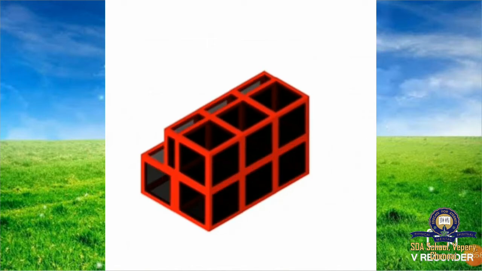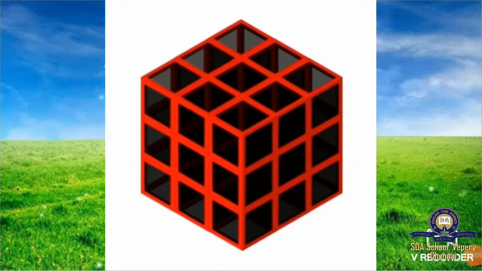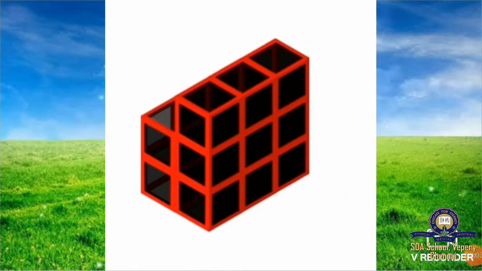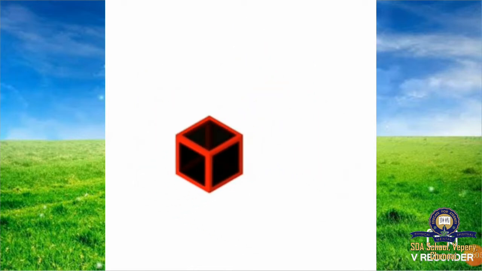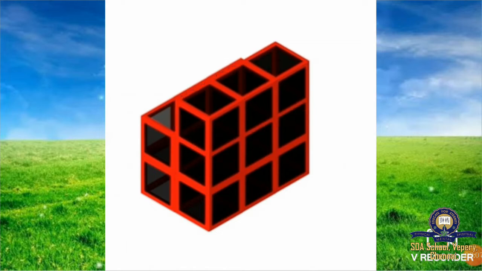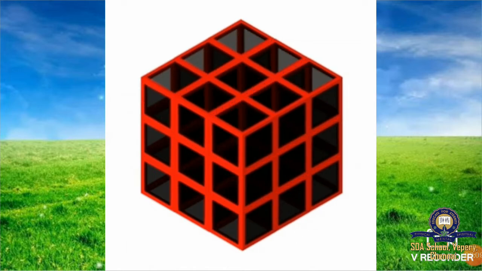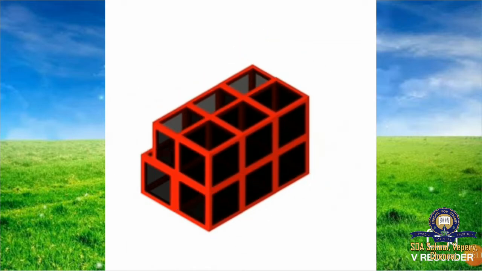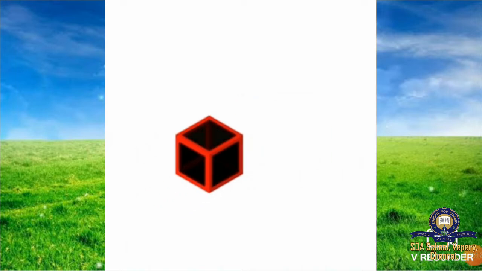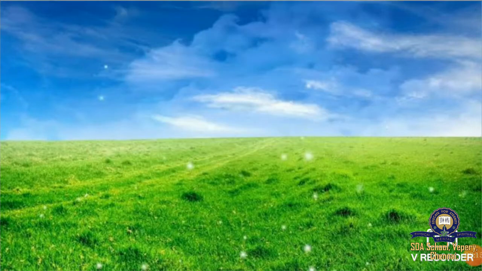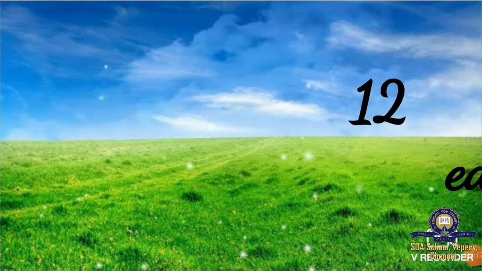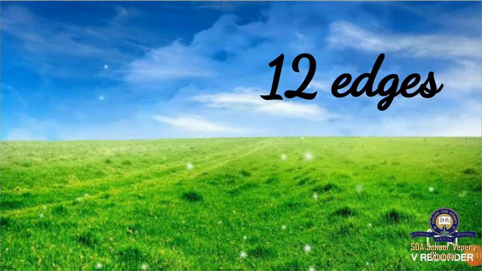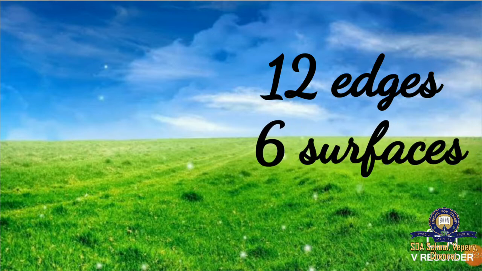This is a cube and this is a cuboid. Both cube and cuboid are present in this picture. Here are the important features about a cuboid. It has 12 edges and 6 surfaces.